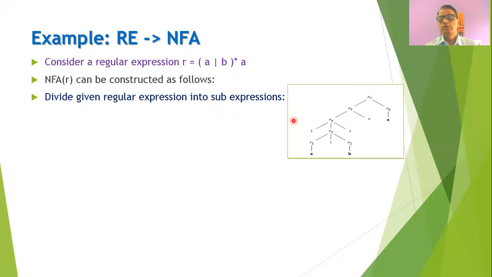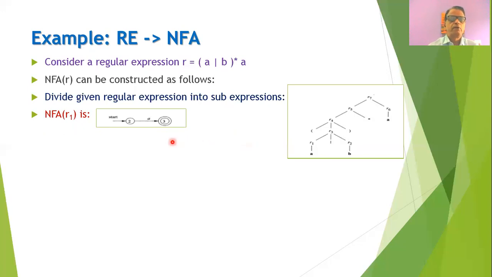So we can divide this given regular expression into sub-expressions such as R1, R2, R3, R4, R5, R6, and R7, where R1 is A, R2 is B, R3 is R1 or R2, R4 is bracket of R3, R5 is closure operation of R4, R6 is A, and R7 is R5 into R6. Now we can go on constructing the NFA for each regular expression.